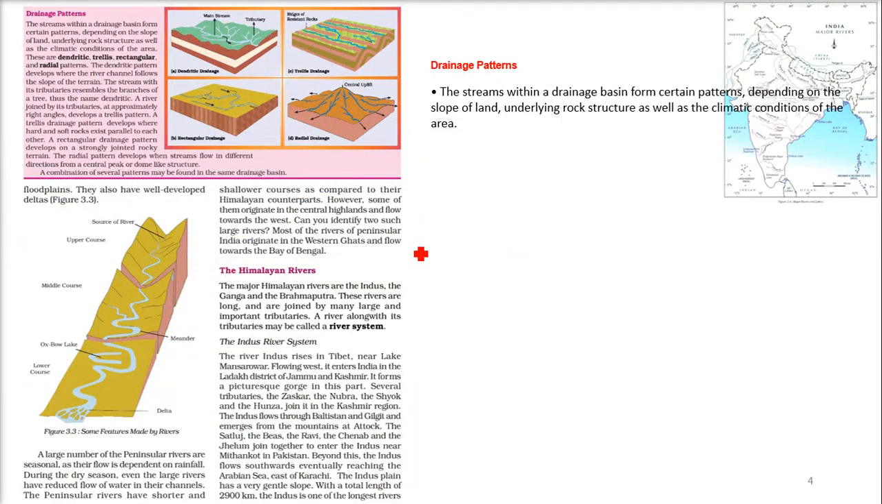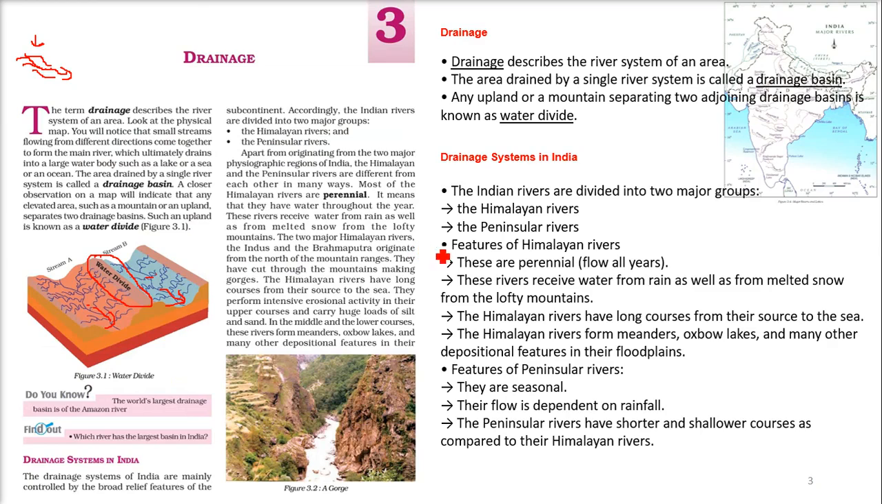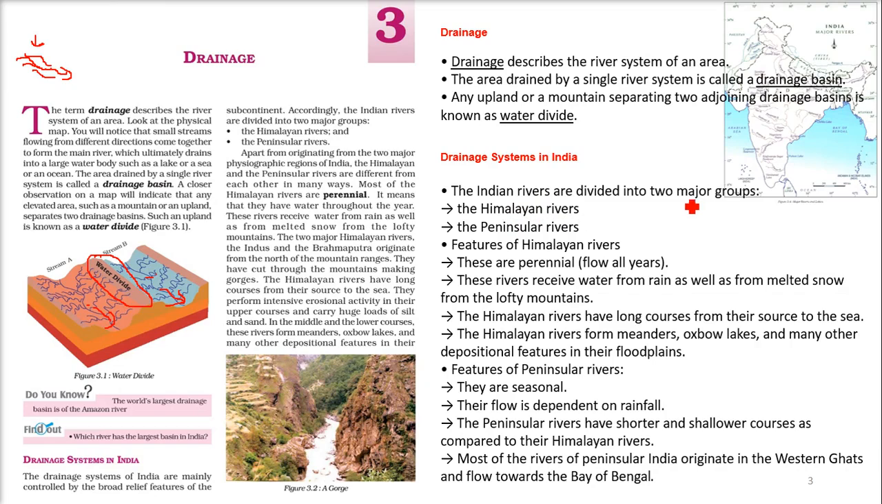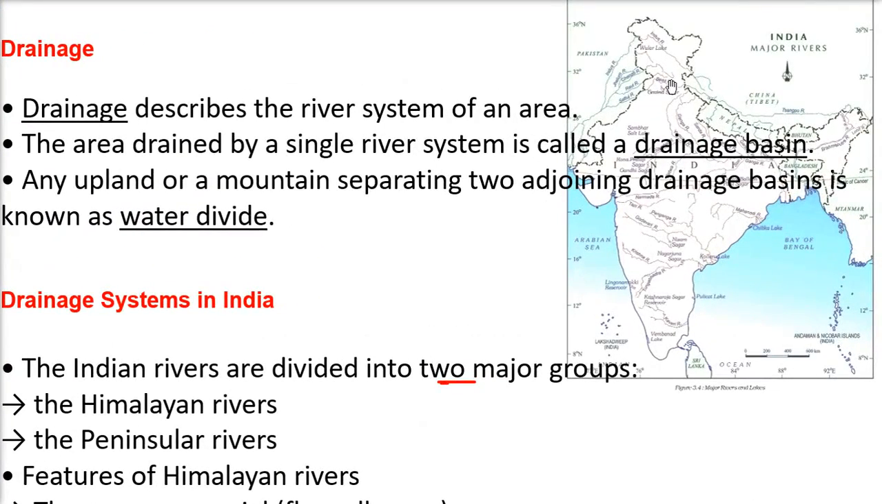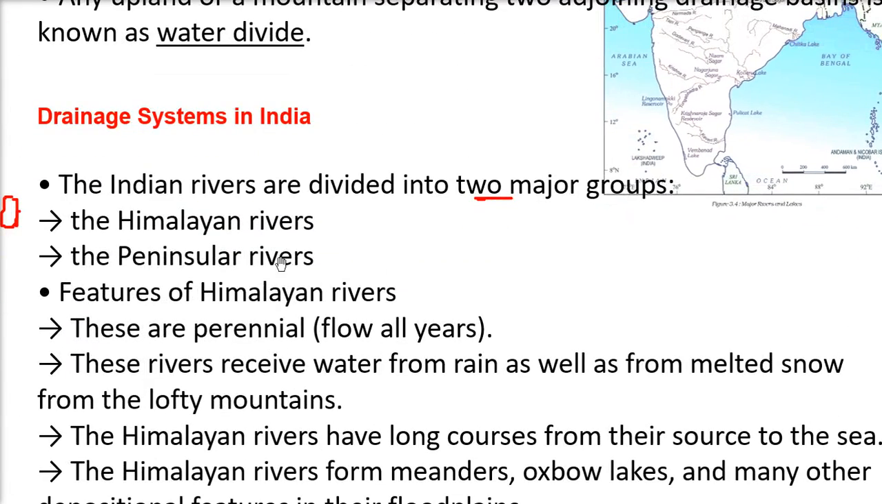So now let me take you back to what we were discussing. The drainage system of India: the Indian rivers are divided into three major groups. The first group is Himalayan rivers, and the second is peninsular rivers. Let me show you an idea to understand these. The rivers which come from the Himalaya are Himalayan rivers. Over Narmada we have the central highlands, and below this we have the Deccan Plateau. In this region we have peninsular rivers.